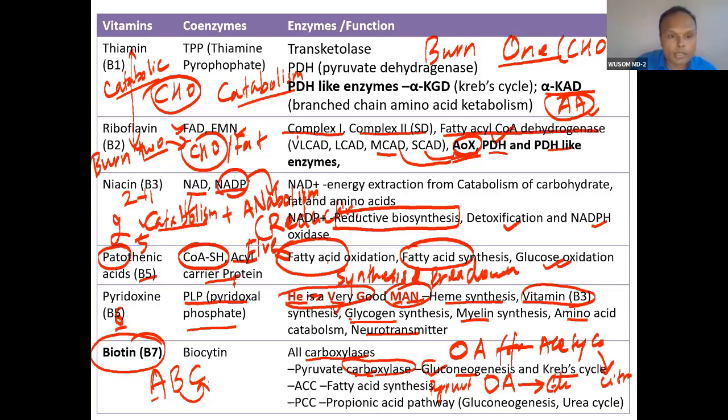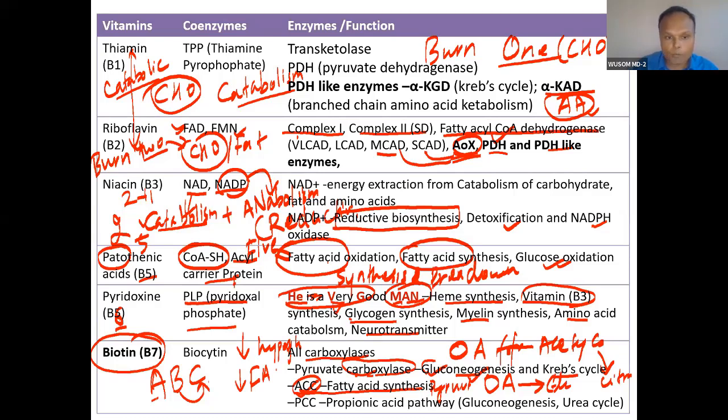Just remember the tricks. Whatever trick I discussed here, we will require all those tricks, and if you go through it, you will memorize everything. You will not forget. Then the second one: one function is that deficiency will cause hypoglycemia, because it is required for gluconeogenesis. Second, it is required for fatty acid synthesis. The rate limiting enzyme is acetyl coenzyme A carboxylase. So low lipid, low fatty acid because of low fatty acid synthesis.